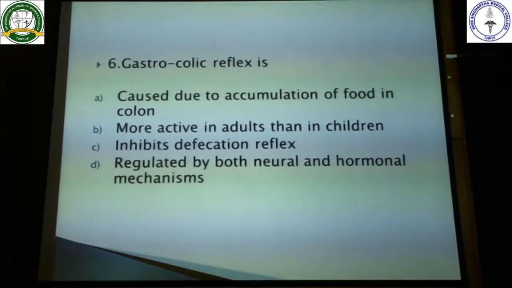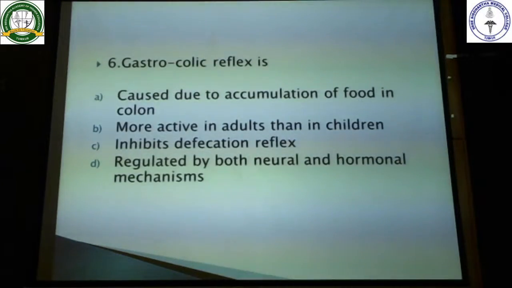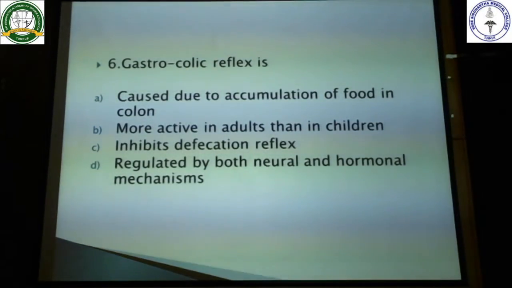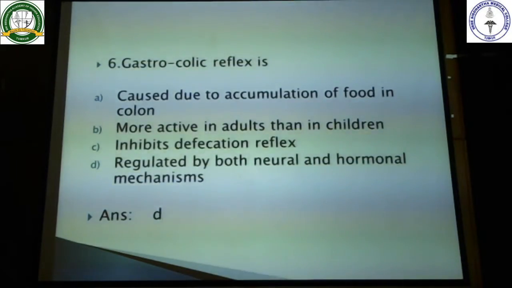Gastrocolic reflex. Once the person eats the food, he has the feeling to pass the food after that. So that is the gastrocolic reflex. So the answer here is regulated by both neural and hormonal mechanisms.